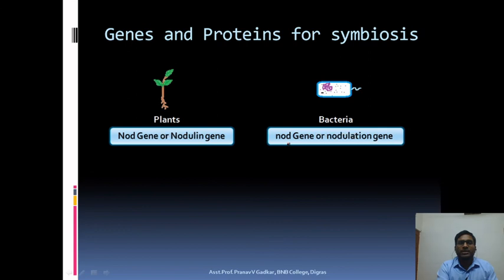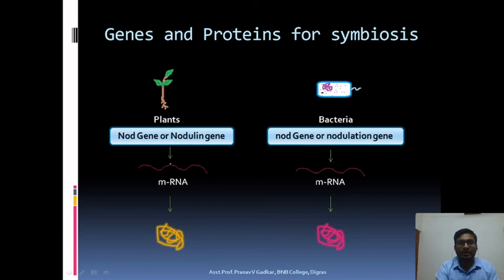So what are the genes and the proteins for symbiosis? In the plants, there are NOD genes for nitrogen fixation, also known as nodulin genes, and in the bacteria there are also NOD genes or nodulation genes. The NOD genes in the bacteria are transcribed into a single mRNA, and then this single mRNA gets converted into NOD proteins.